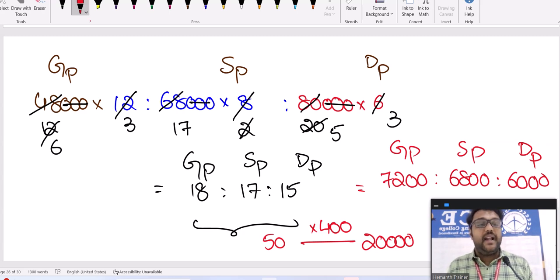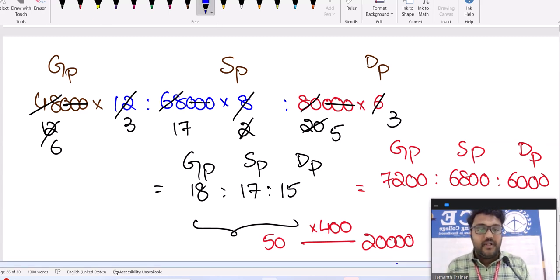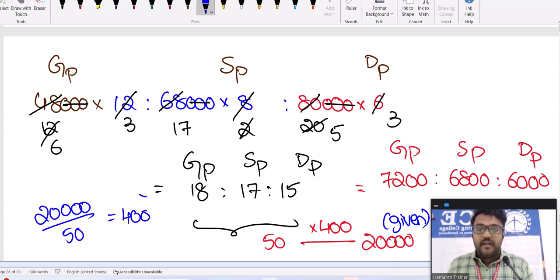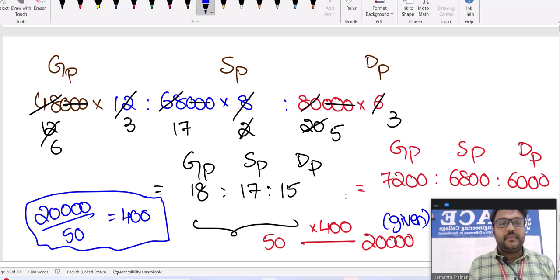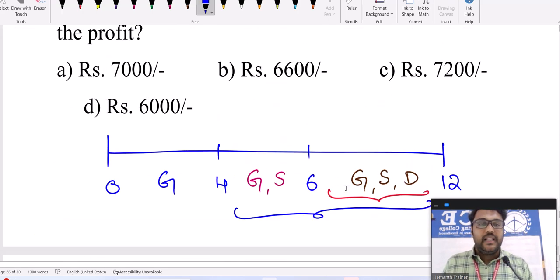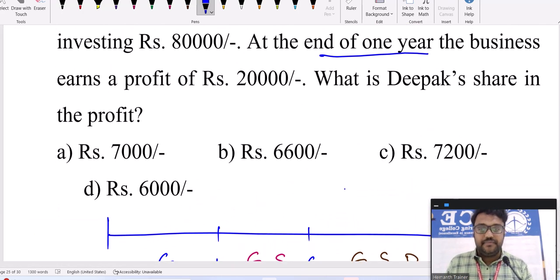If it is 500, I have to multiply by 10. If I want only 500, multiply with 10. So it depends on what the given value is and what you got. This is the given value and 50 is the obtained value. So given divided by obtained will give that. 20,000 is given, the obtained value is 50, dividing gives 400. Given divided by obtained, then multiply with that. So we got Deepak's profit as 6,000.